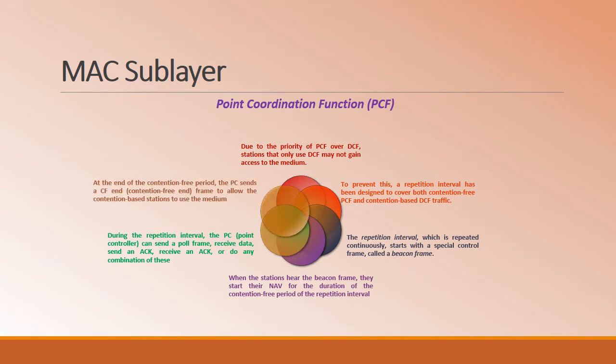At the end of the contention free period, that is at the end of the PCF, the access point sends the CF end, that is contention free end frame, to indicate that the contention free data transfer has ended. Now the contention based stations can perform the transmission, or they can gain access to the medium.